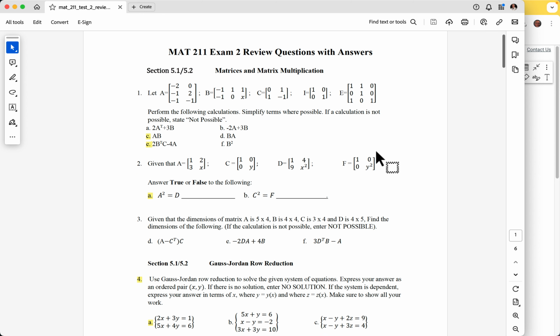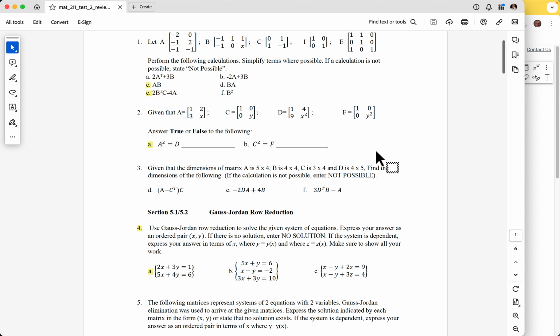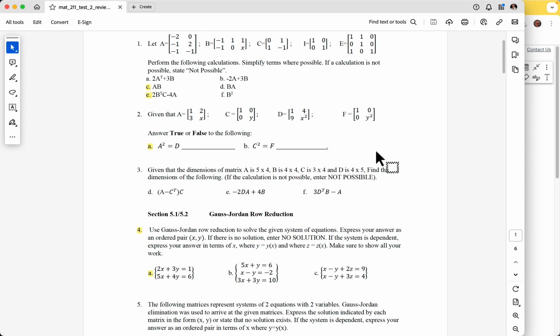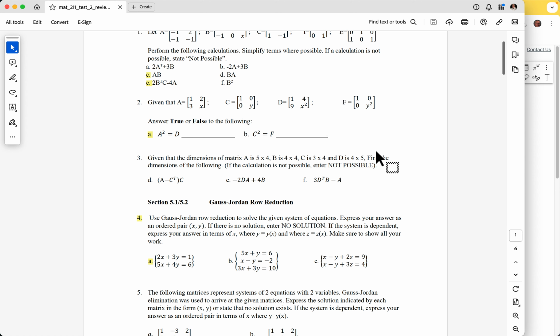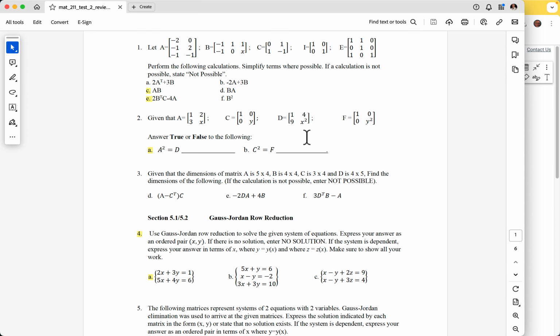How about any questions? So let's go over the matrices since we're here. Any questions on question 1, 2, 4? E for number 1.